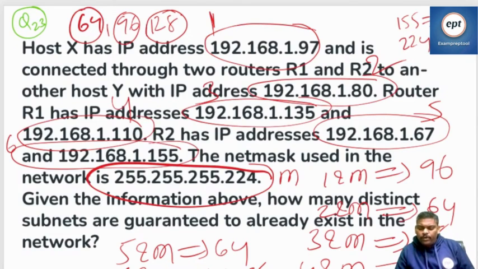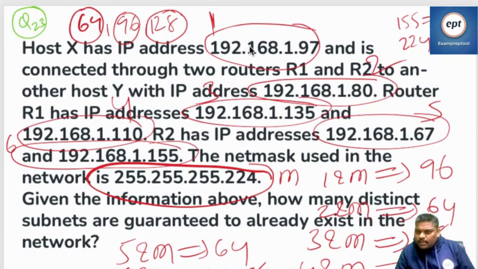Right, fine, perfect. Simply do AND operation, nothing there. Question number 23. Just do AND operation, you will get to know, because mask is given. If mask not given, I could have done some other way. Mask given. Just do AND operation, how many networks are there, you will get to know. IP and mask, AND operation, network ID. So I think 3 different network IDs.